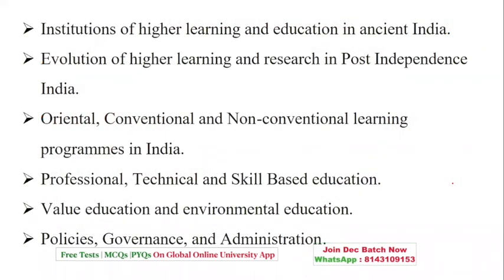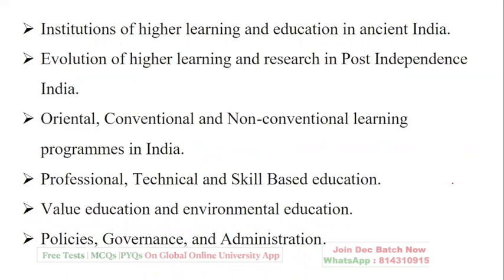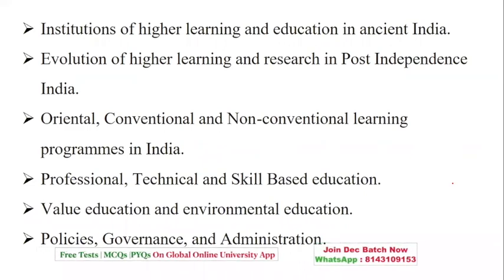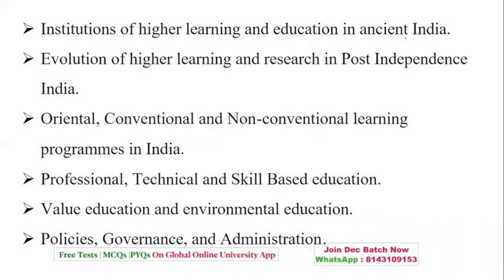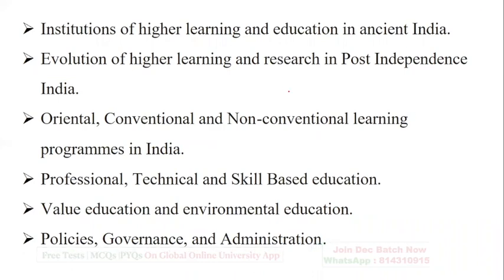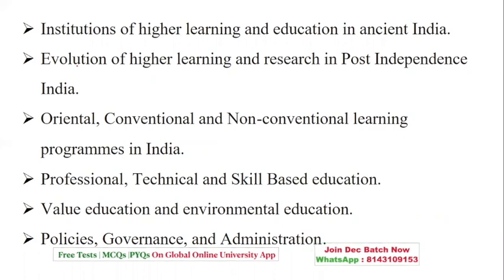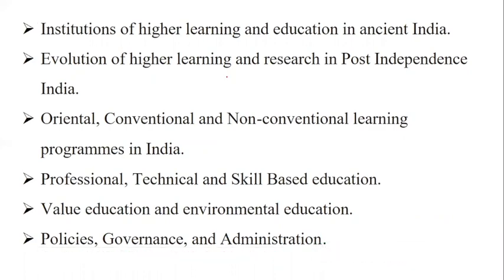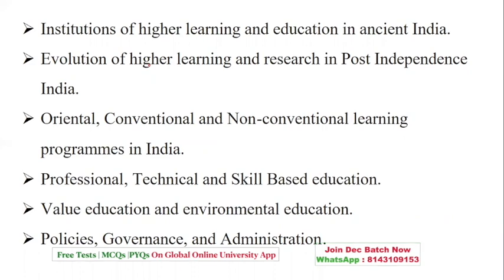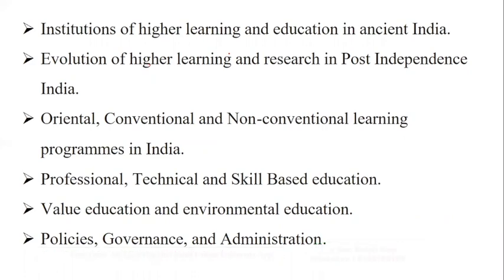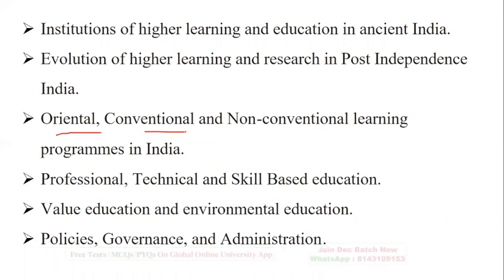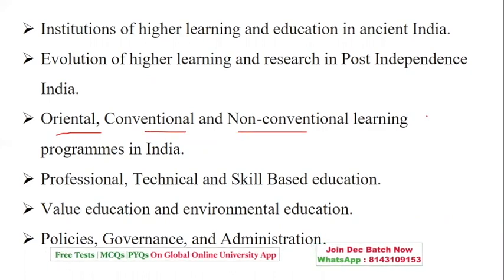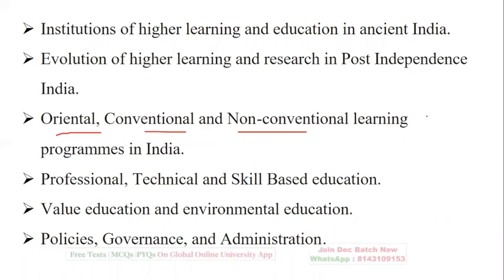Let's have a look at the syllabus for this. We start with institutions of higher learning and education in ancient India. Along with that, we'll also look at the evolution of higher learning and research in the pre- and post-independence periods, that is, the British as well as the post-independence period. We will see the terms oriental, conventional, and non-conventional learning, that is, traditional and online forms of learning.